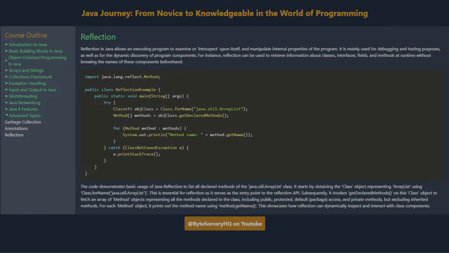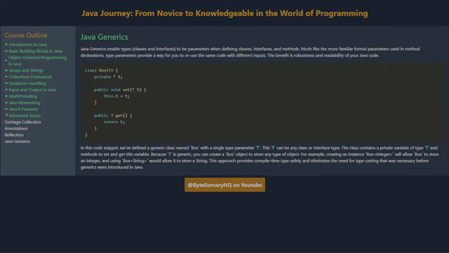Subsequently, it invokes getDeclaredMethods on this class object to fetch an array of Method objects representing all the methods declared in the class, including public, protected, default package access, and private methods, but excluding inherited methods. For each Method object, it prints out the method name using method.getName. This showcases how reflection can dynamically inspect and interact with class components.